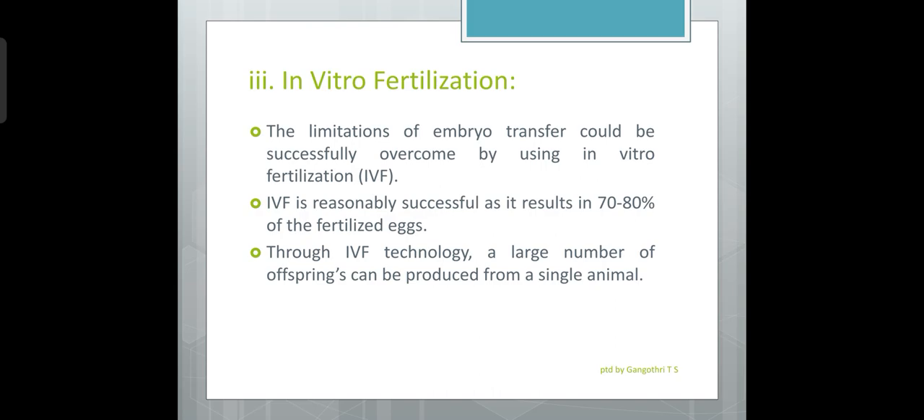In vitro fertilization is reasonably successful as it results in 70 to 80 percent fertilized eggs. Through IVF technology, a large number of offspring can be produced from a single animal. Thus, a female animal which normally produces 4 to 5 offspring in her lifetime can produce as many as 50 to 20 offspring by employing in vitro fertilization.